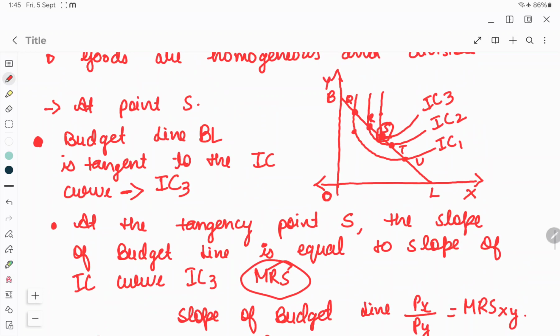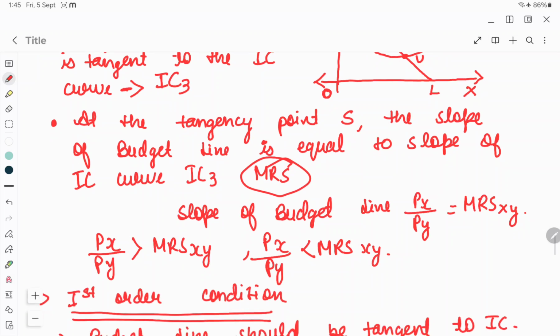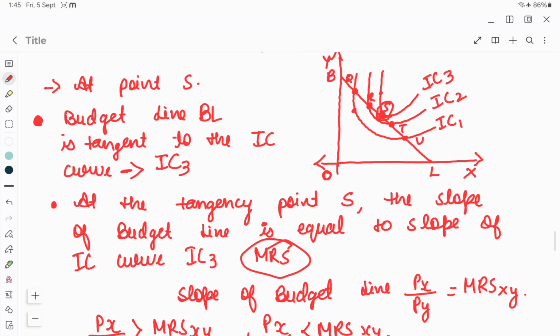Like at this point it's still increasing, right? But at this point it is the lowest, so it is decreasing. At the point of tangency, the indifference curve must be convex to the origin, or the marginal rate of substitution should be falling at the point of equilibrium. Like at this point it is increasing, at this point also it is increasing.